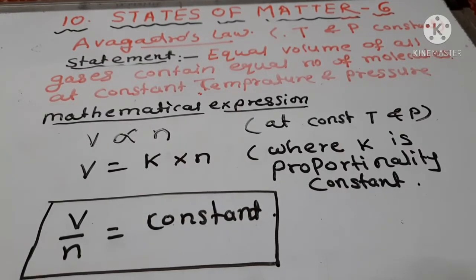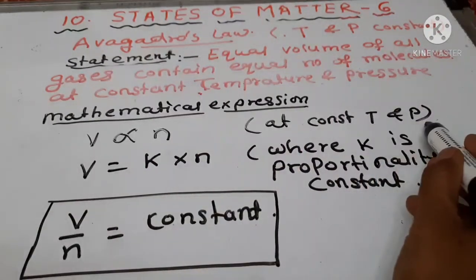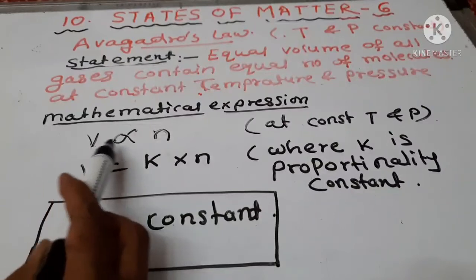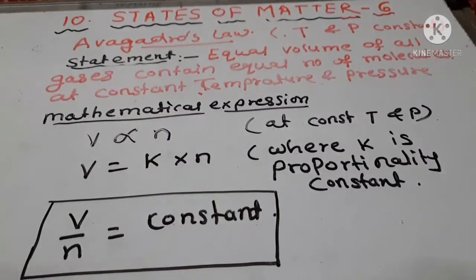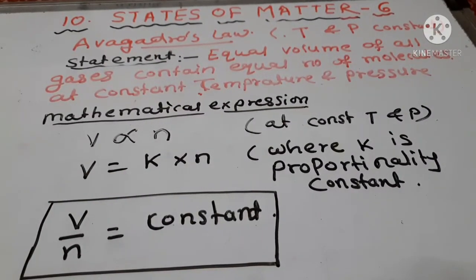First, Boyle's law, which is at constant temperature, there is inverse proportion between P and V. Then Charles' law, at constant pressure, V is directly proportional to T. Then in Gay-Lussac's law, volume constant, and pressure and temperature are in direct proportion. And at constant temperature and pressure, the volume of a gas is directly proportional to the number of molecules. This is Avogadro's law.